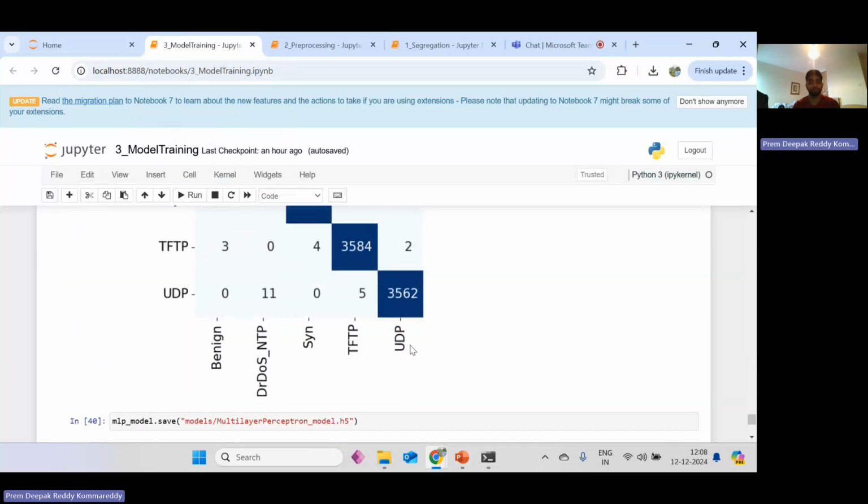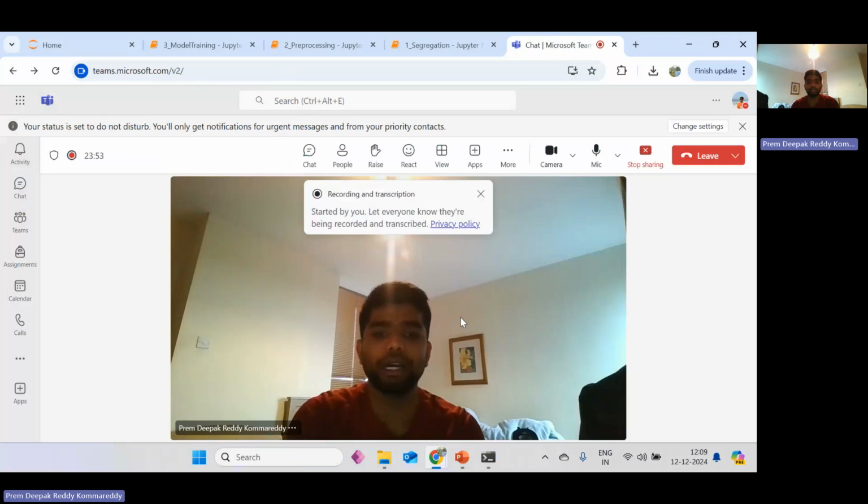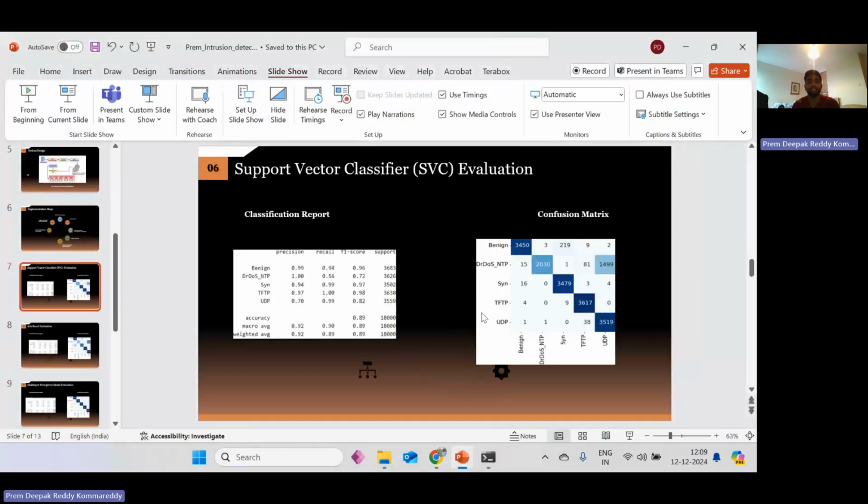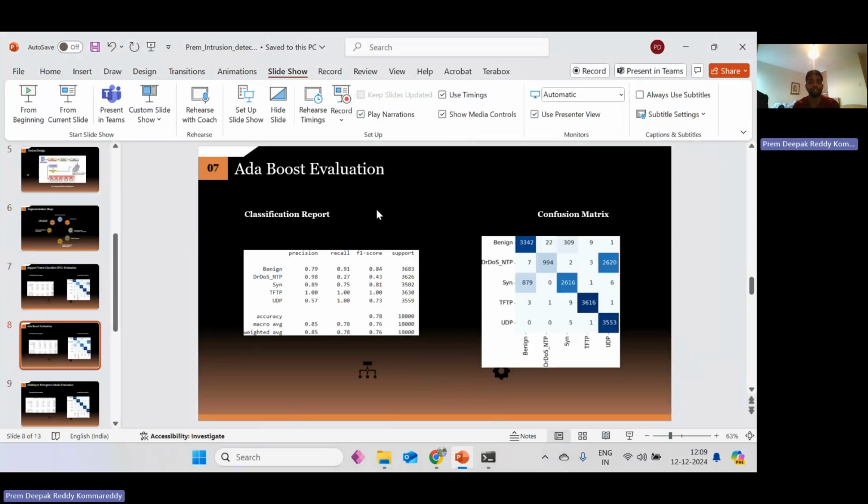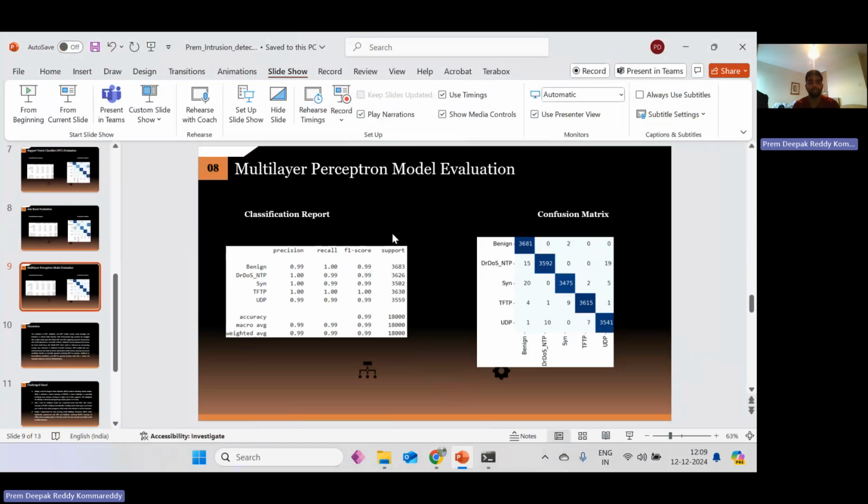And this is the coding part. Coming to these three model training techniques, this is the SVC evaluation. This is the classification report. This is the confusion matrix for the SVC. Same as for the AdaBoost, same as for the MLP.